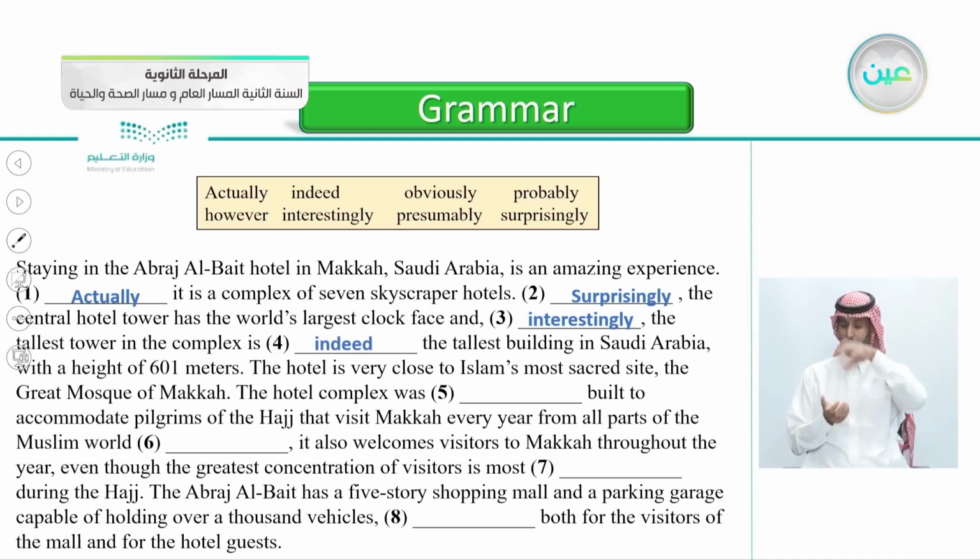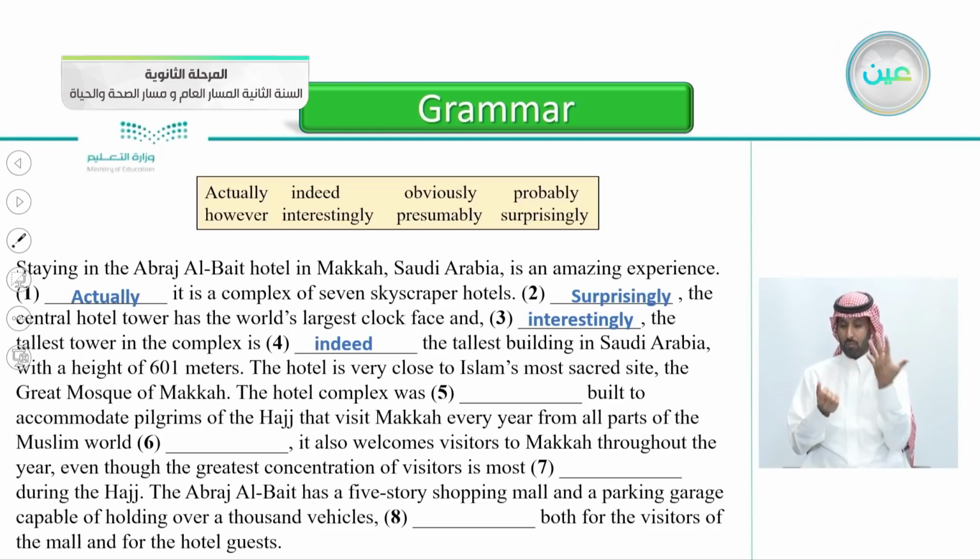So, interestingly means something that interests you. Indeed, something that you are sure about. The tallest building in Saudi Arabia, with the height of 601 meters. The hotel is very close to Islam's most sacred site, the Great Mosque of Mecca. The hotel complex was, number 5, built to accommodate pilgrims of the Hajj.